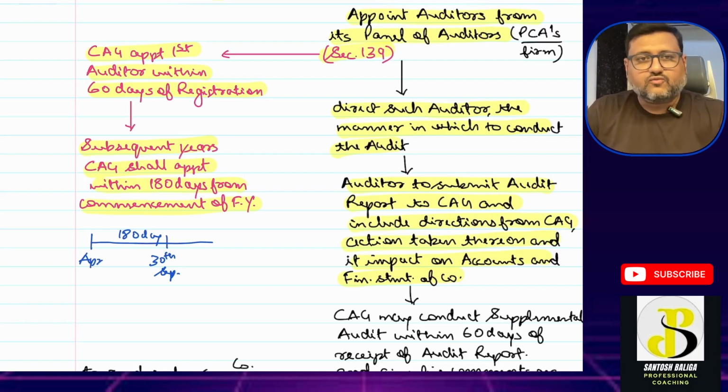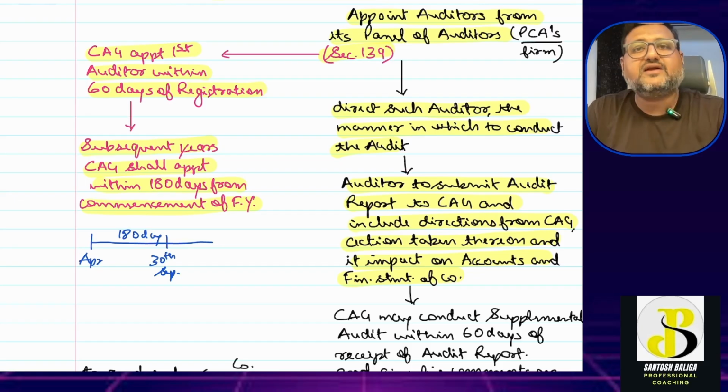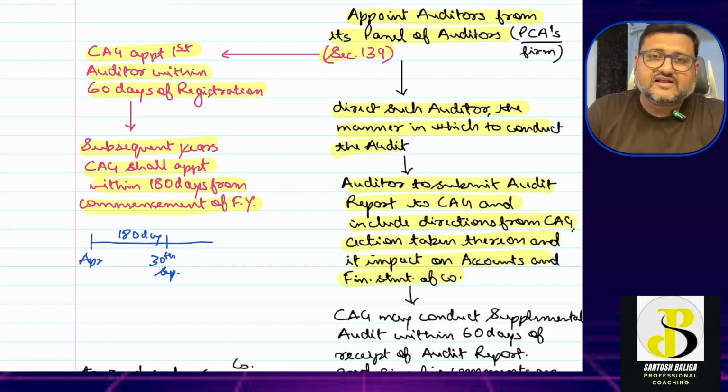Okay, so what have we understood? Government company, audit is done by CAG. CAG appoints the auditor. Auditor does the audit and submits the audit report to whom? To the CAG. Okay, and the CAG then, within 60 days of receipt of such an audit report, may again conduct a supplemental audit. Okay, separate audit again, he can conduct himself, or he can appoint any other auditor to do that, and the supplemental audit report can also be attached to the main audit report.